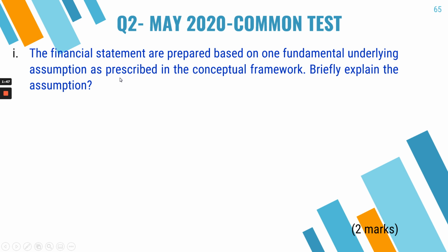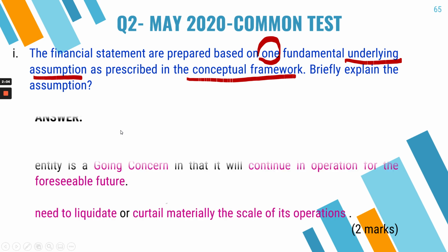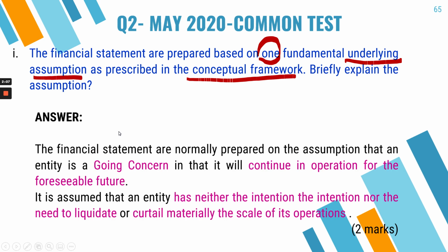Now let's go to the next question, which asks about the fundamental or underlying assumption that is prescribed in the conceptual framework. Actually, there is one fundamental underlying assumption. You are asked to explain the assumption. The answer is going concern, because the assumption is that when an entity prepares a financial statement, it is assumed to be a going concern and will continue in operation for the foreseeable future. This is the keyword that you must make sure is in the answer.